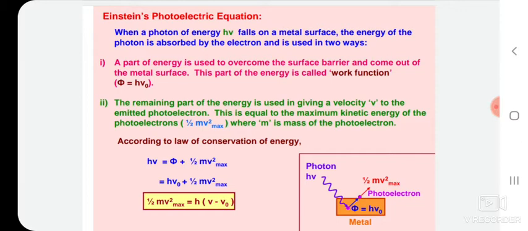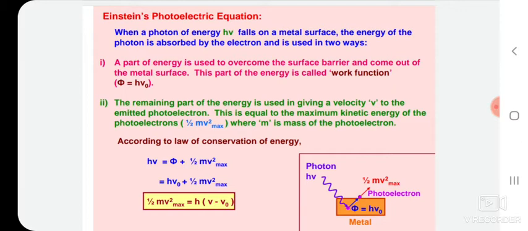This is the maximum kinetic energy of the photoelectron, that is 1/2 mv square max, where m is the mass of the photoelectron. According to the law of conservation of energy, h nu is equal to phi plus 1/2 mv square max. Phi is nothing but the work function, which is equal to h nu naught. So h nu equals h nu naught plus 1/2 mv square max.